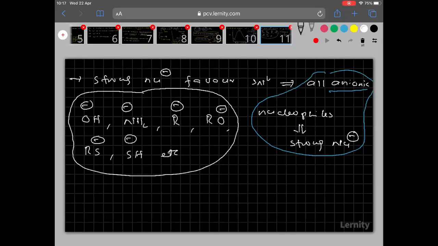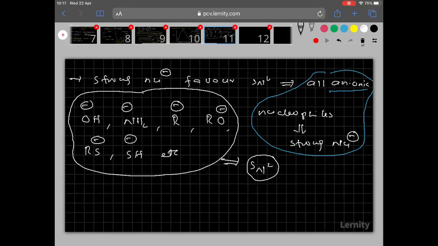So anionic nucleophiles are always strong nucleophiles and they favor which mechanism? SN2 mechanism. All anionic nucleophiles favor SN2 mechanism. Clear everyone?